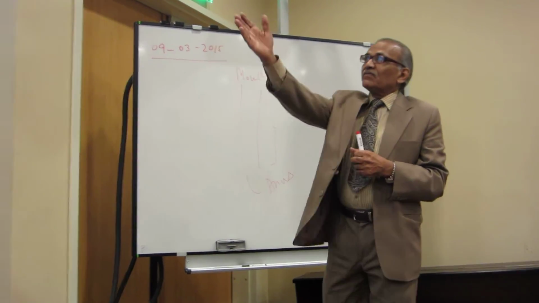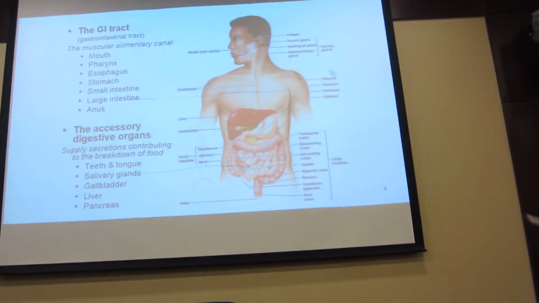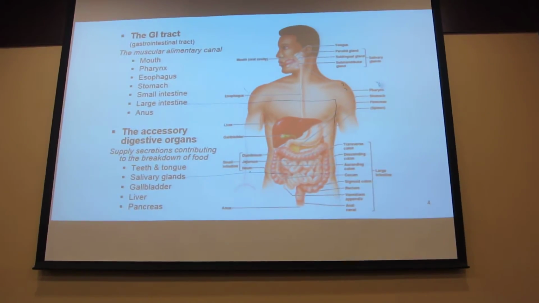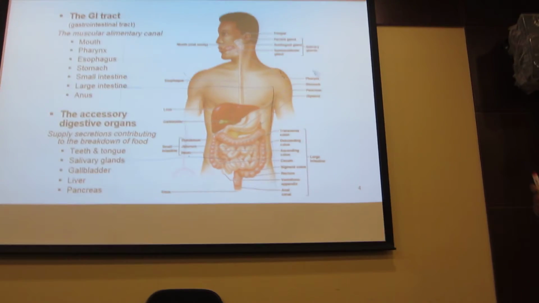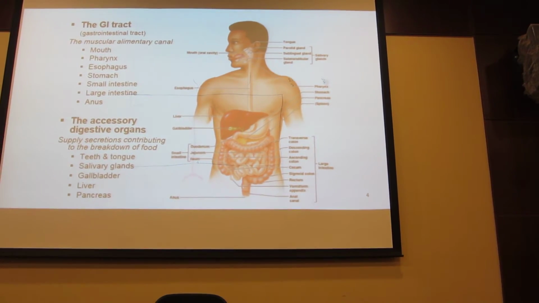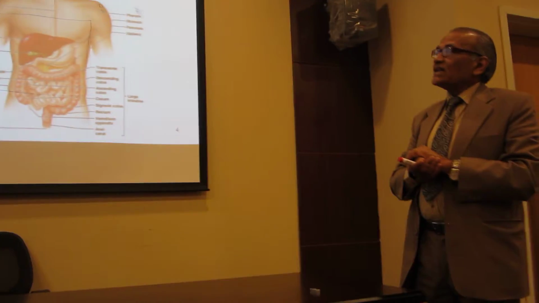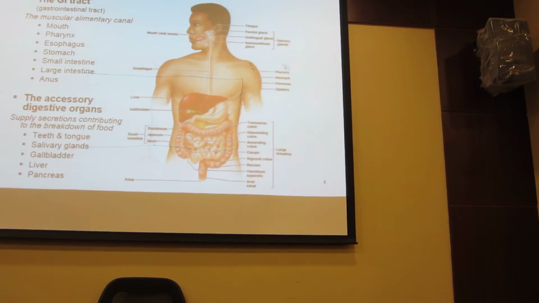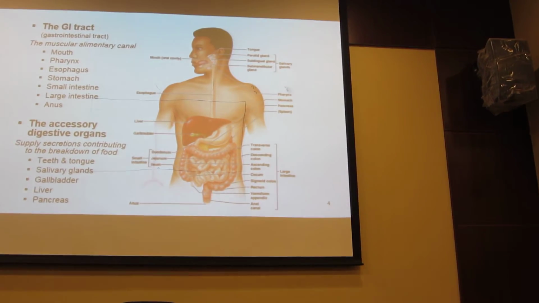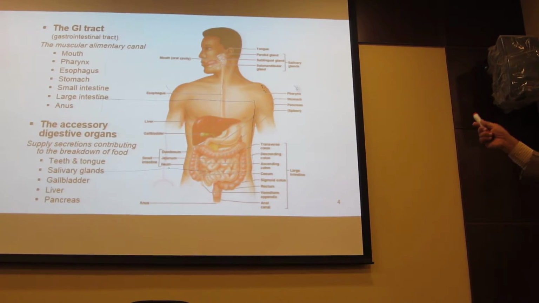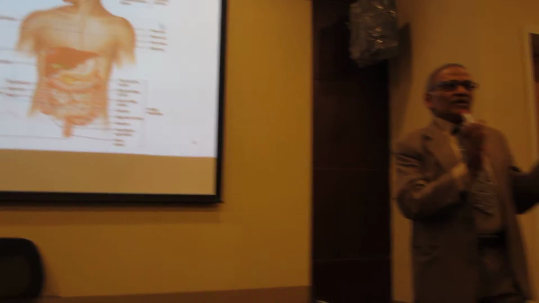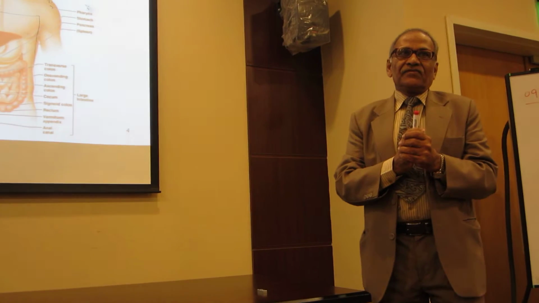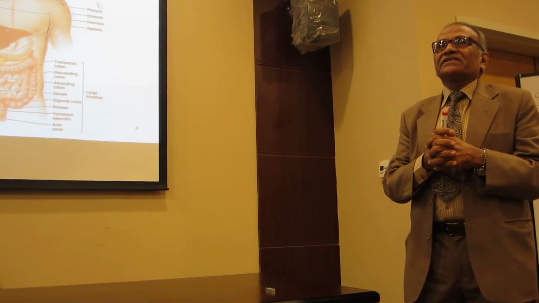If you look at this slide, two important components have been arranged. One is the tube itself with different portions starting from the mouth, pharynx, esophagus, stomach, small and large intestine, and lastly the anus. In addition to this main tube, we have some extra things which help this function.